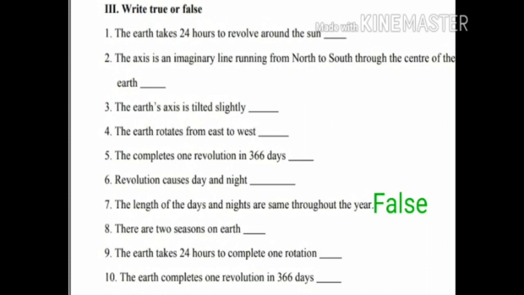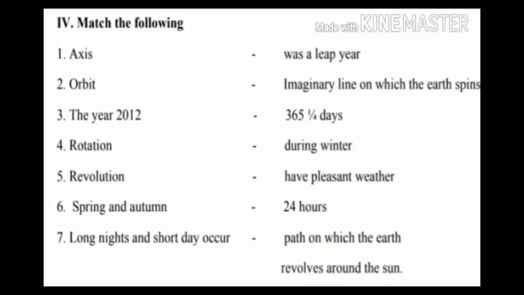There are 2 seasons on earth. Answer is false. The earth takes 24 hours to complete one rotation. Answer is true. Tenth question, the earth completes one revolution in 366 days. Answer is false.